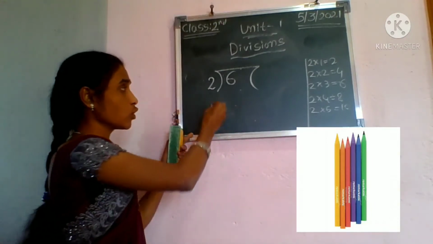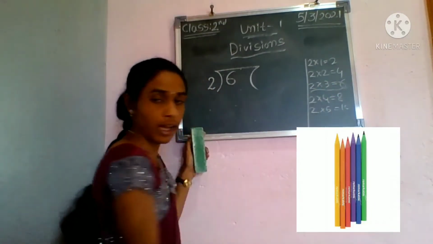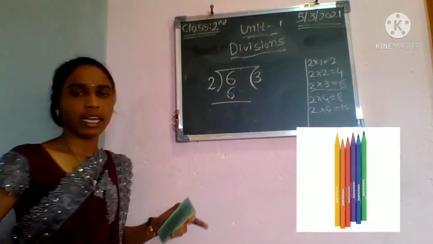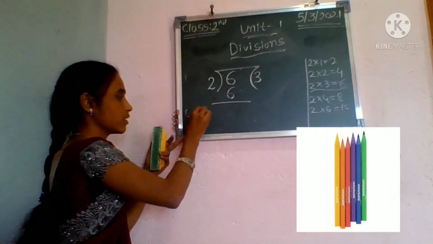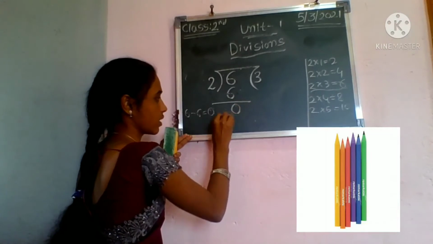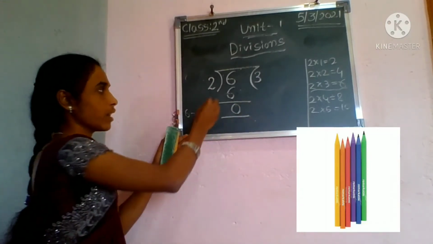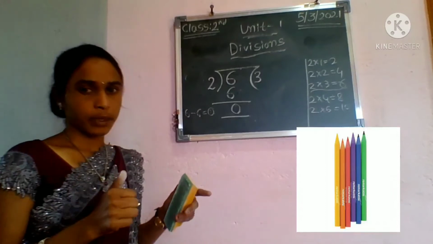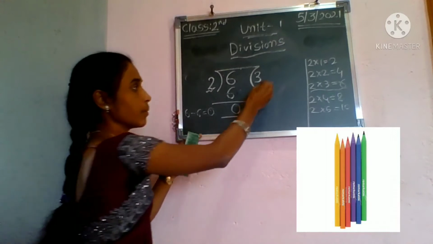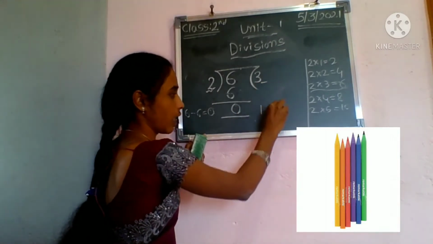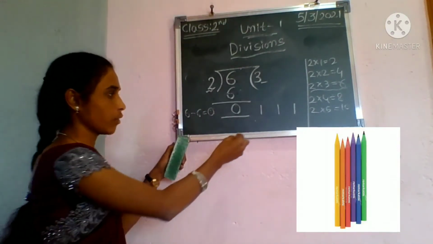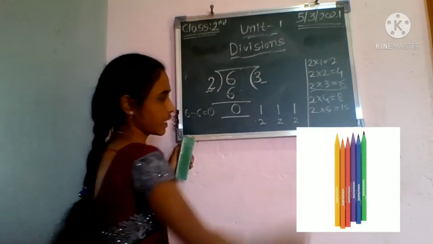Okay, see, 2 threes are how much? 2 threes are 6. Then subtract, 6 minus 6, that is equal to 0. Right? It means first I have 6 pencils. Then I have given 2 pencils to whom? 3 represents Raju, Ram and Ritu. So I have given them 2 pencils each.